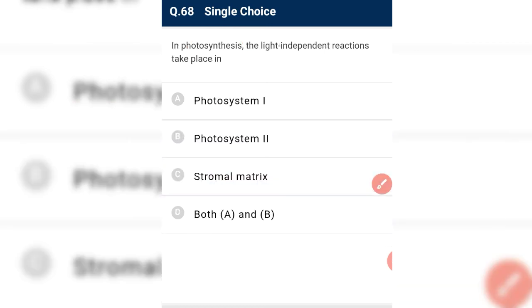Okay, in photosynthesis the light independent reaction takes place in what? Light independent reaction is nothing but dark reaction or Calvin cycle that takes place in the stroma matrix with the help of the enzyme rubisco, that is ribulose 1,5 bisphosphate carboxylase oxygenase.